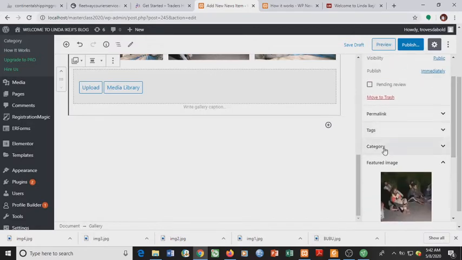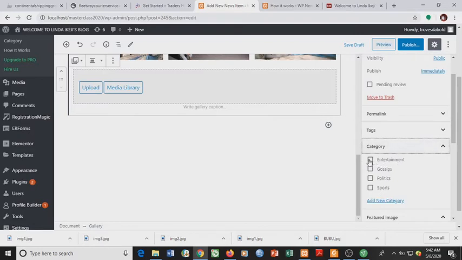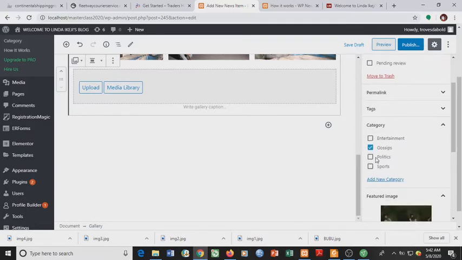Then you remember initially we set category, so we'll come here, we select categories. Is it under entertainment, is it gossip, is it politics, or is this sports? So in this situation, let's just say gossip. Select gossip as the category.